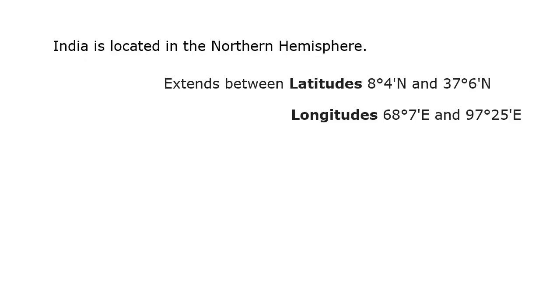We have talked about its positioning in the hemisphere.